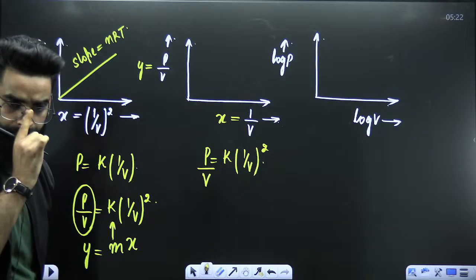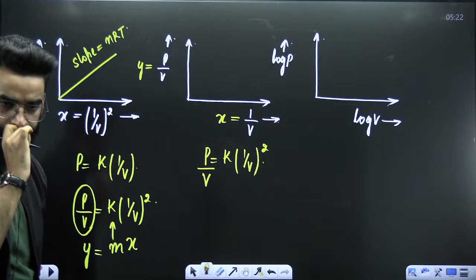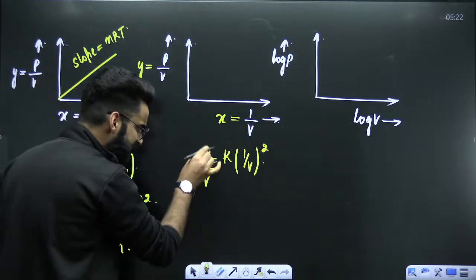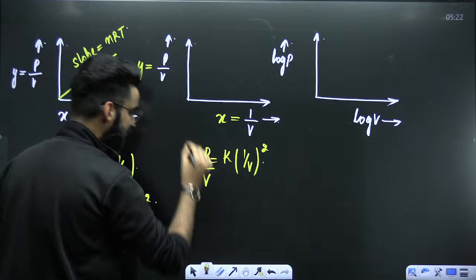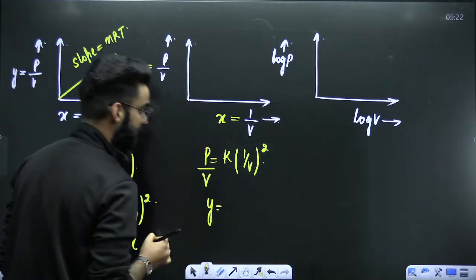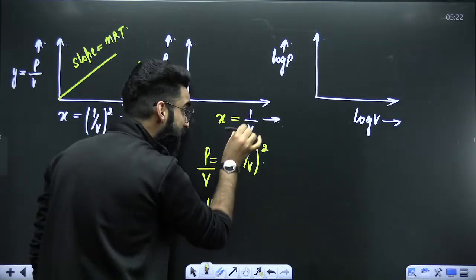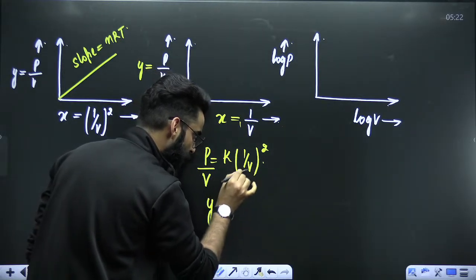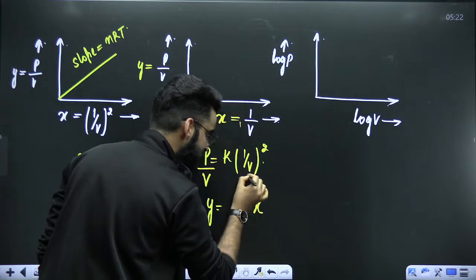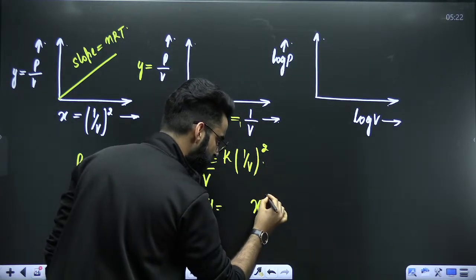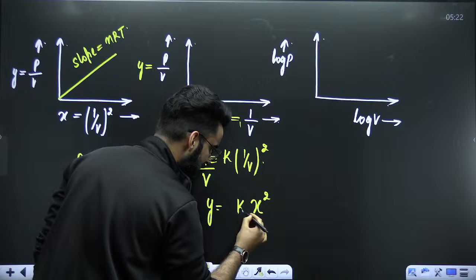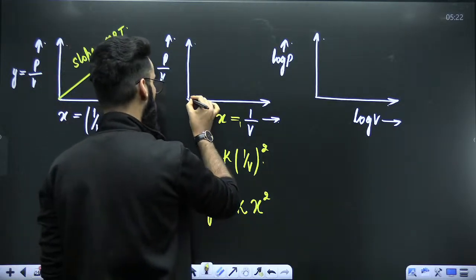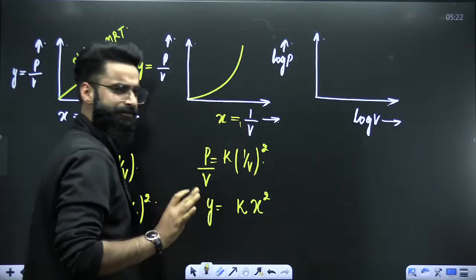Perfect. Now, my dear students, if you look at this P by V, you are plotting it along the y-axis. Only 1 by V you are plotting along the x-axis. So instead of just 1 by V, I'm writing x. But this is 1 by V square, so it's x square, and this is K. Y is equal to kx square. What is the nature of the graph? It has to be a parabola, opening upward, something like this, right?